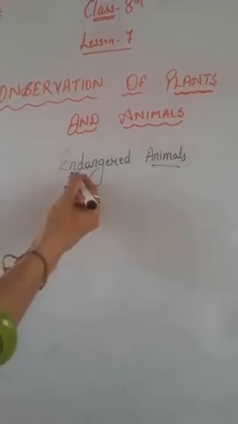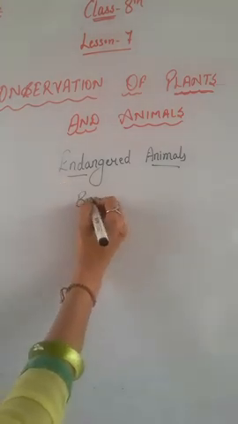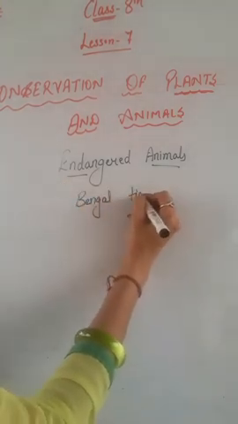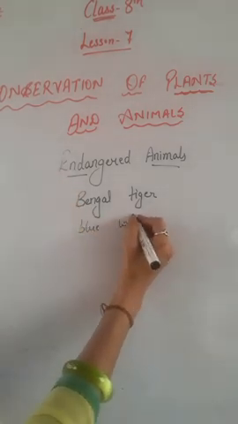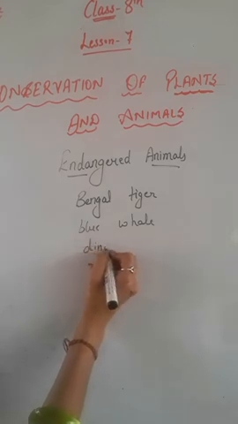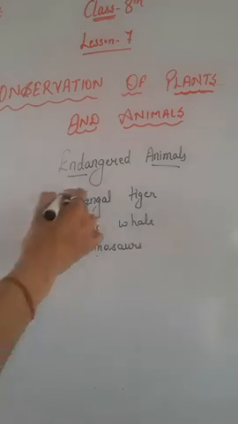Our next definition is endangered animals. As you know, the species which are on the verge of extinction are called endangered animals, meaning those animals that are going to disappear after some time. For example, as you all know about the Bengal tiger, the population of Bengal tigers in our country is slowly disappearing to a large extent, and the blue whale, dinosaurs, you know about that, have slowly disappeared from our earth, and this is all because of the disturbance.